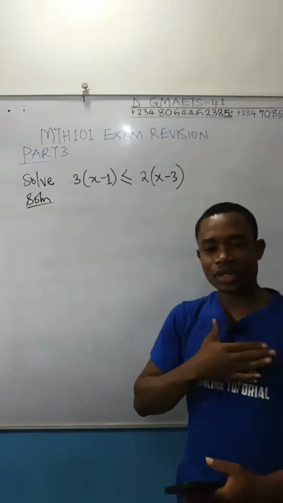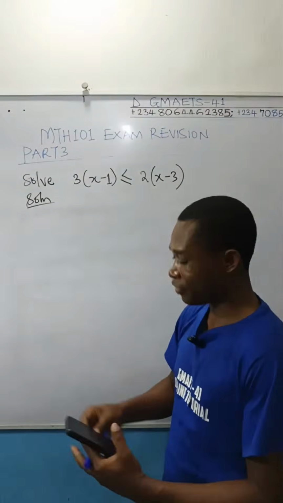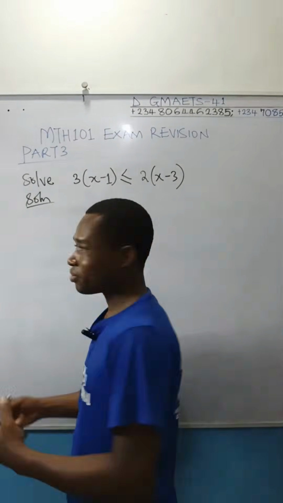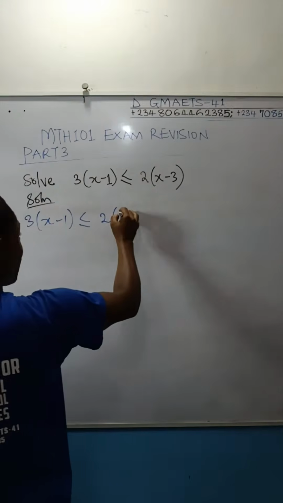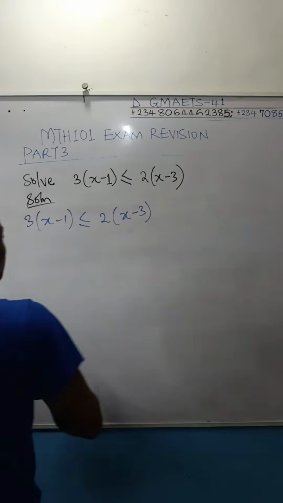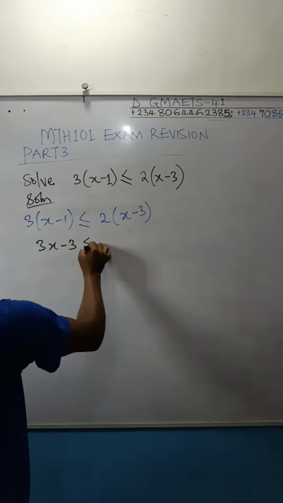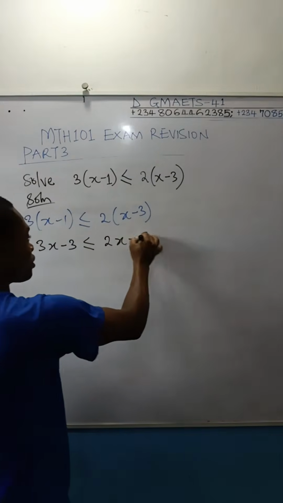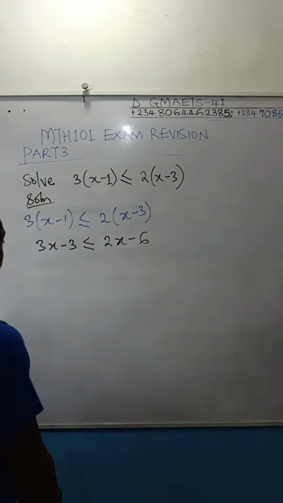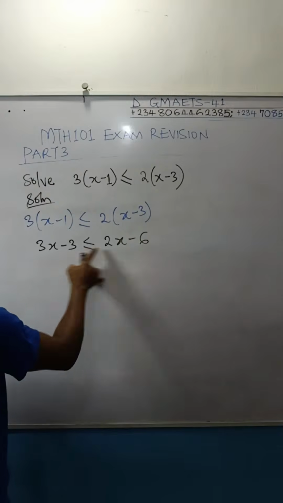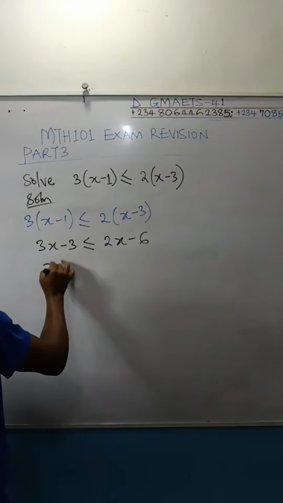My mind is now free to say yes, I have covered the things I should cover for these friends. 3(x minus 1) less than or equal to 2(x minus 3). So you open up this bracket: 3x minus 3 less than or equal to 2x minus 6. That is just simple, basic math. And then you collect like terms. 3x, 2x will cross, it will become minus 2x. 3x minus 2x will give you x.